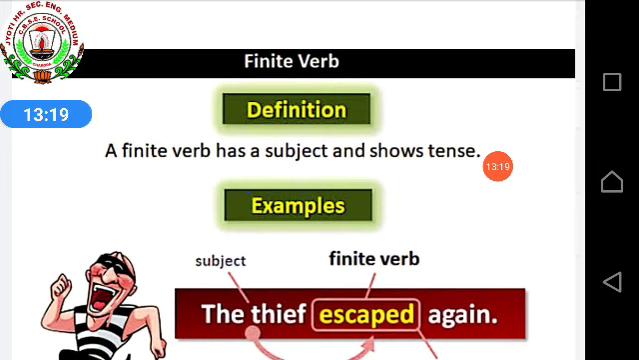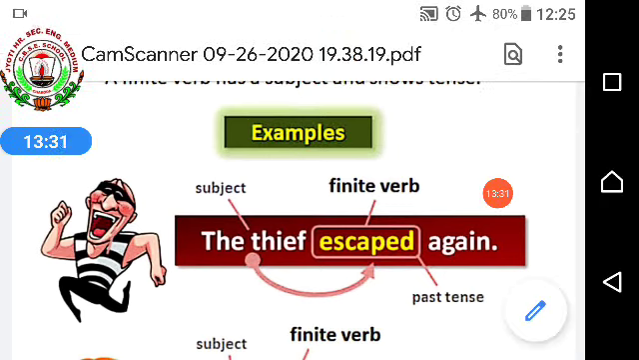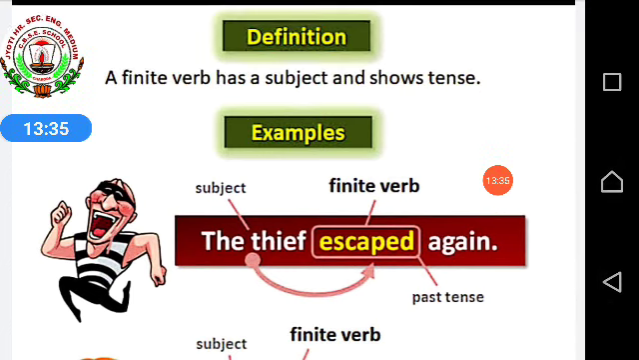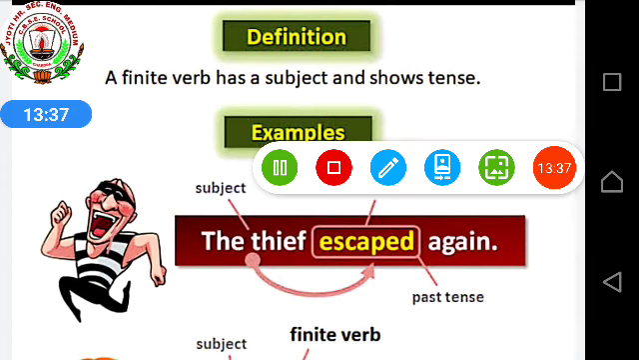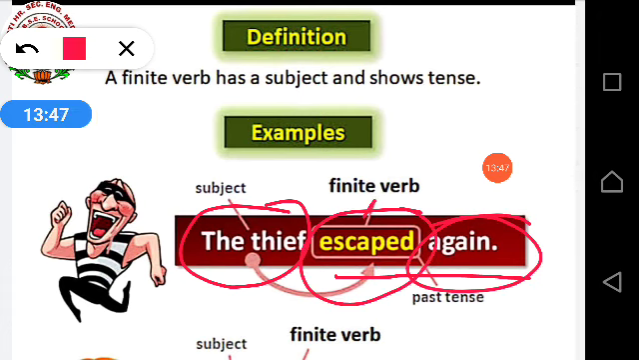So let's see the examples now. The example of it: The thief escaped again. So what is the subject over here? The thief is the subject. And this escaped, it is your finite verb.